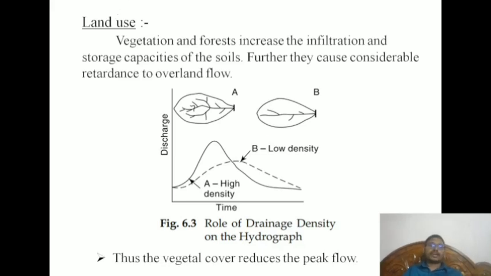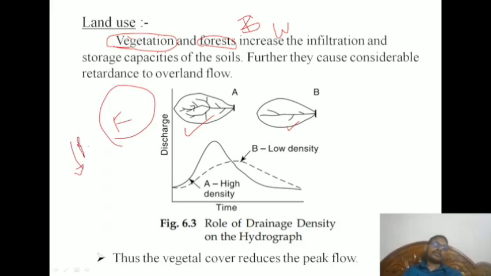Now another one, land use, land cover. As I mentioned previously, what is the vegetation cover, what is the forest, what is the built up area, and what are the water bodies. Depending on all the circumstances, the runoff will be analyzed. For example, if this is a watershed and this is a watershed, we can understand. If more network or less network, depending on the physical characteristics. For example, if more forest is there, runoff will be less.